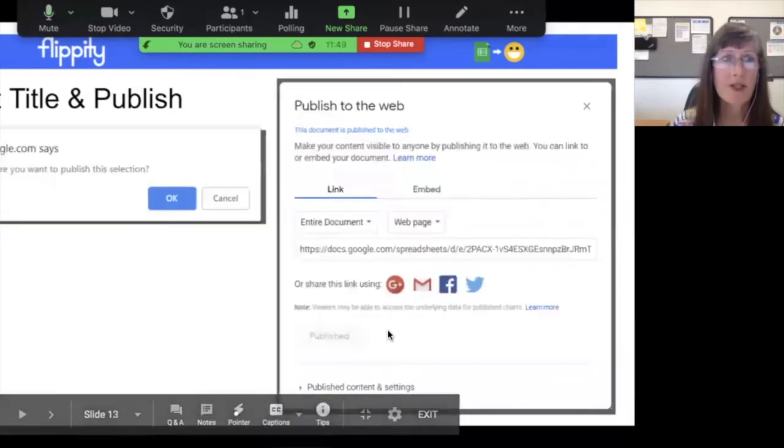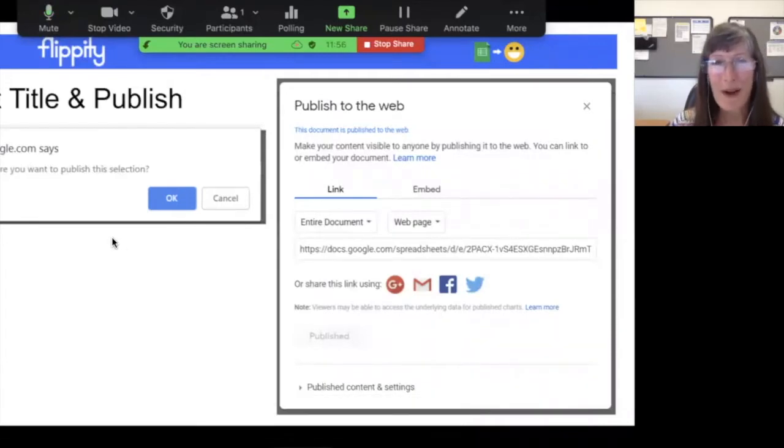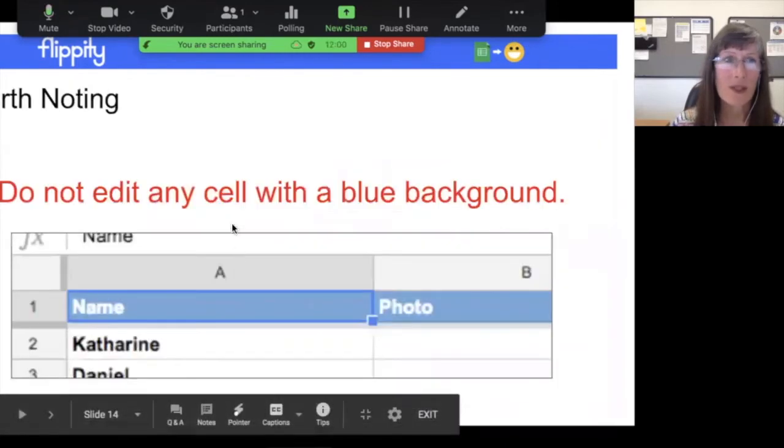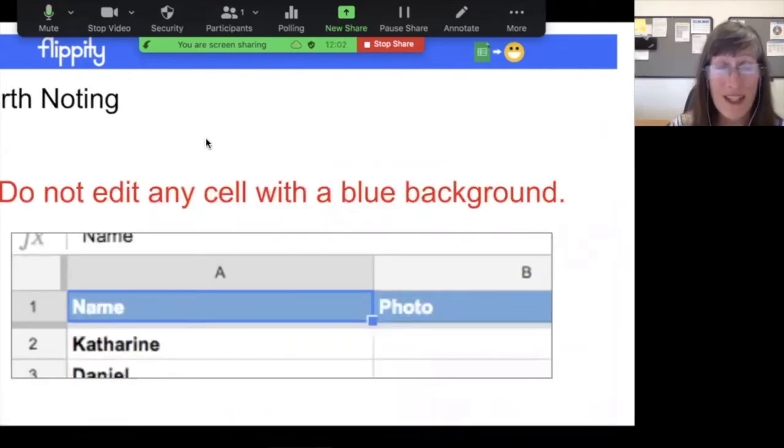I hit Publish, and at the top of your screen, it'll pop up and say, are you sure you want to publish? Well, okay, yeah, we are. And there's nothing else you need to do on this page. Just leave it as is and you can close it. Now I'm back to my spreadsheet.